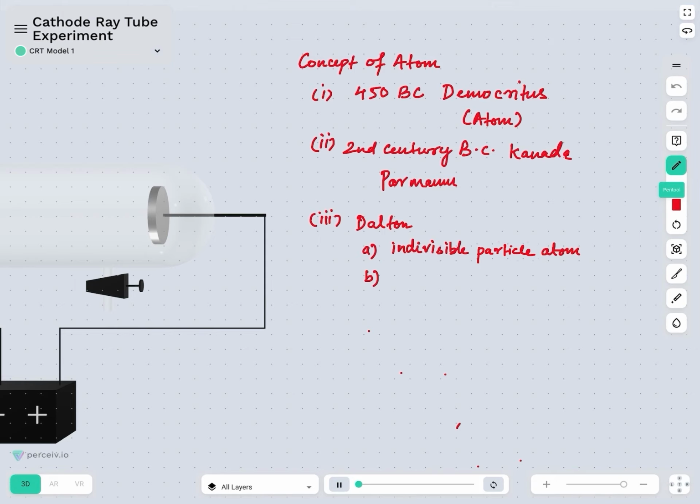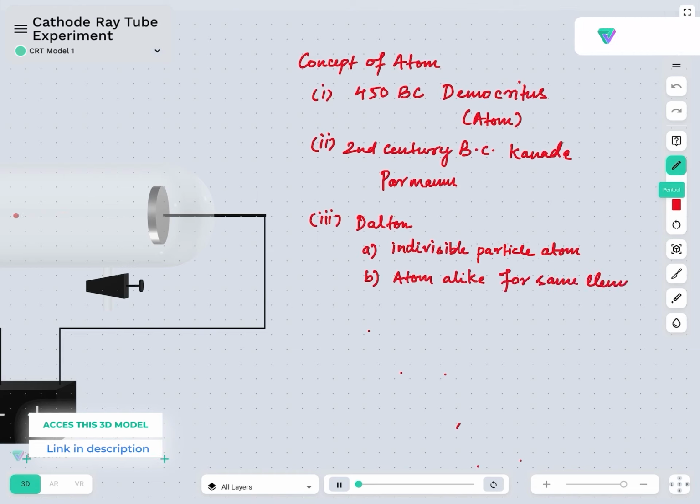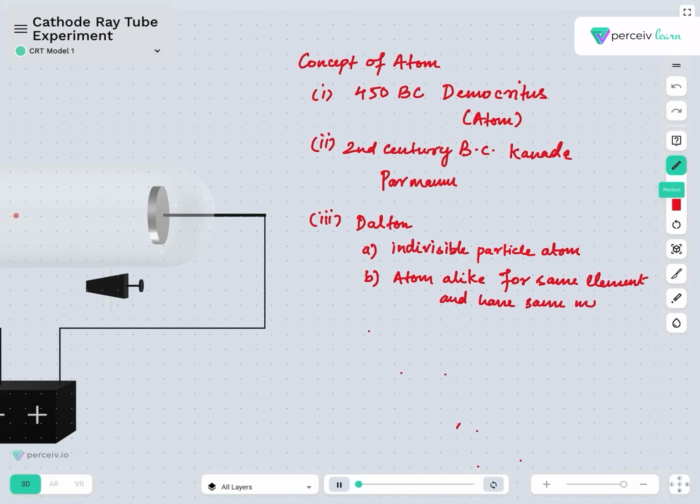Secondly, atoms of the same element are alike and have the same mass. The third postulation which he gave is that atoms combine together to form compounds.